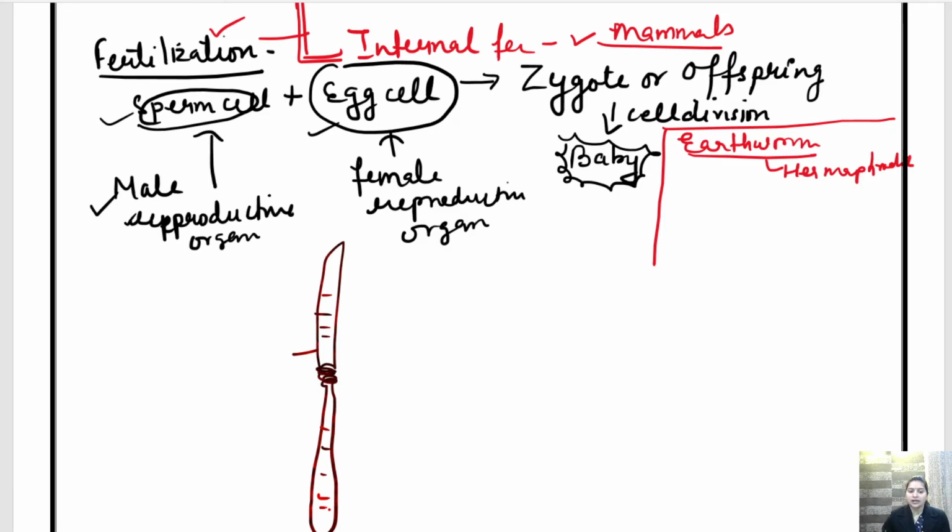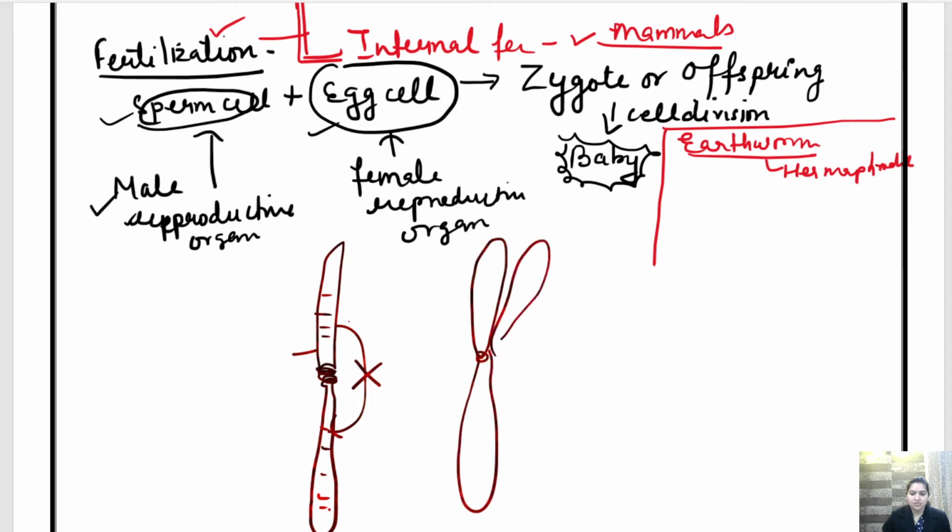It does not happen that the same individual entity fertilizes itself. Then what happens? When two earthworms come in contact with each other, they exchange the sperm, and then the reproduction and fertilization process takes place.